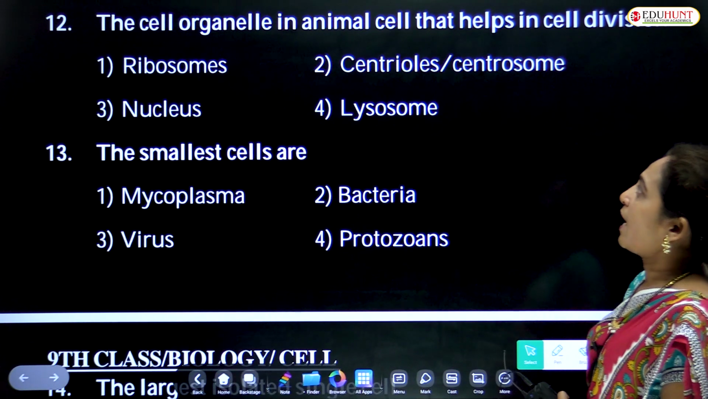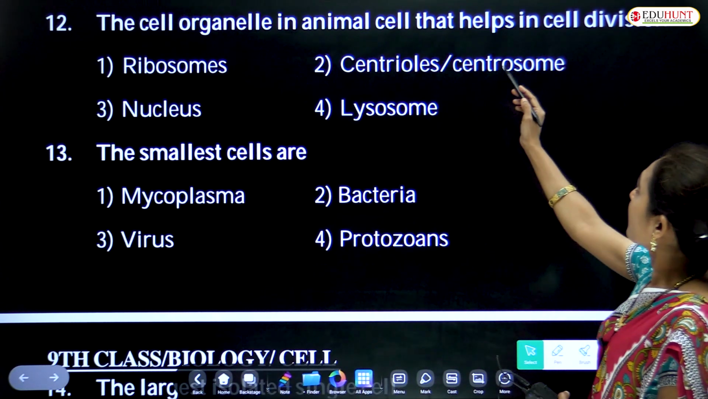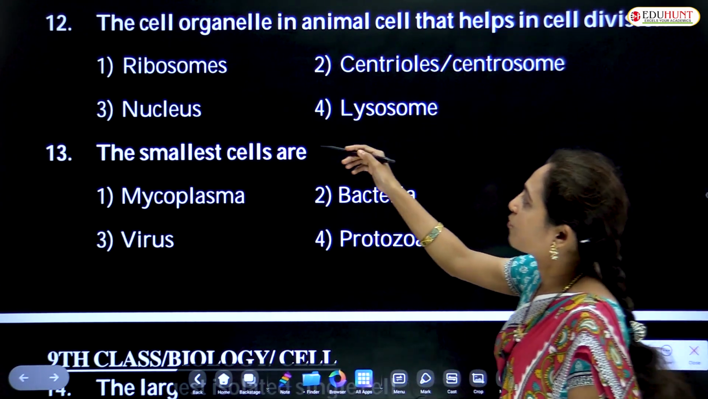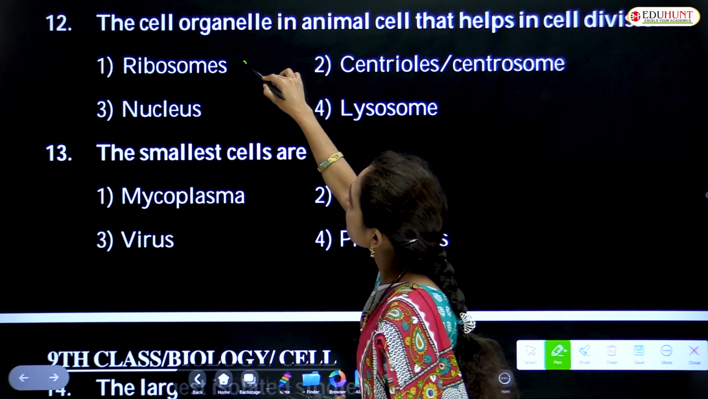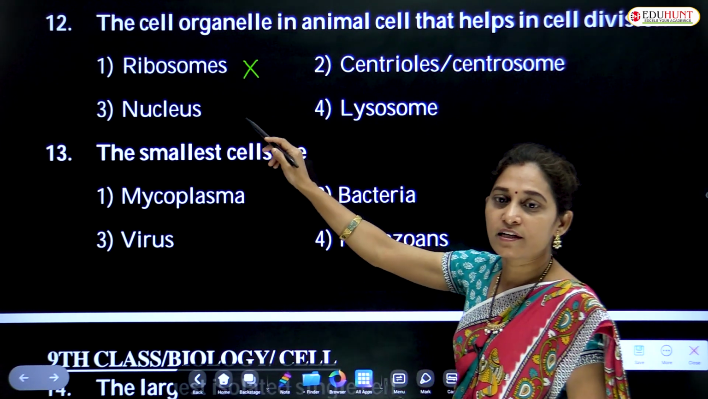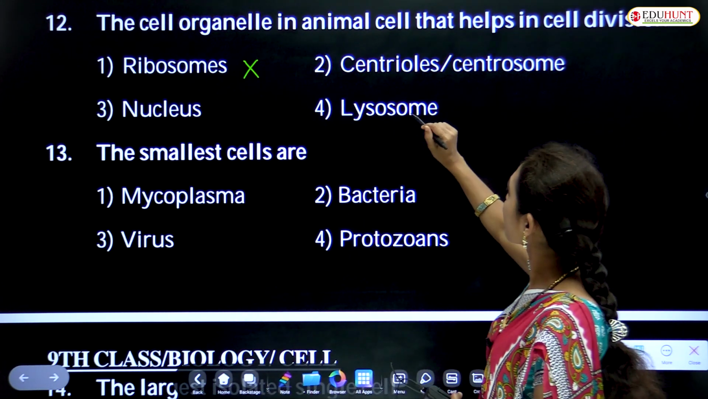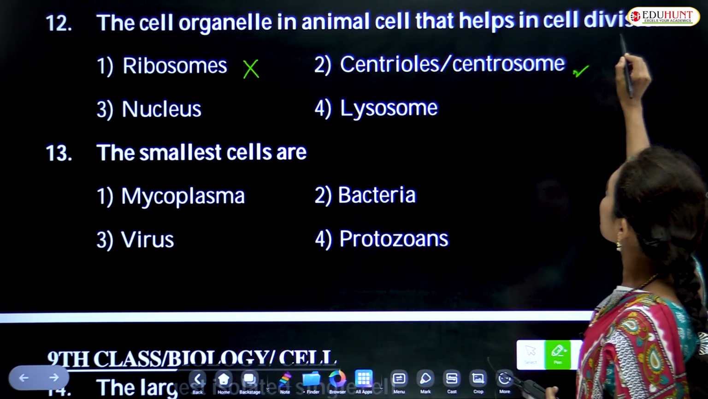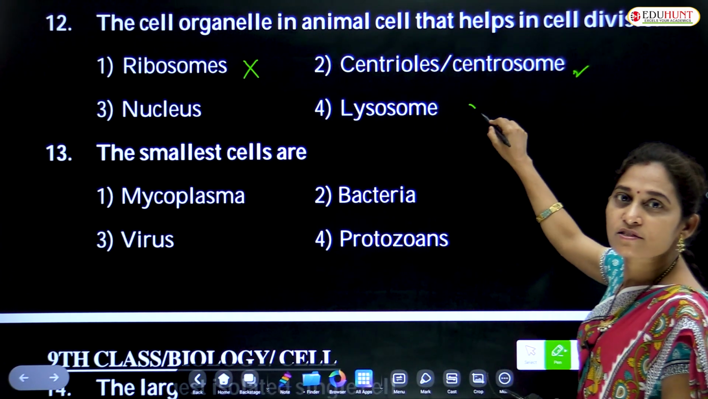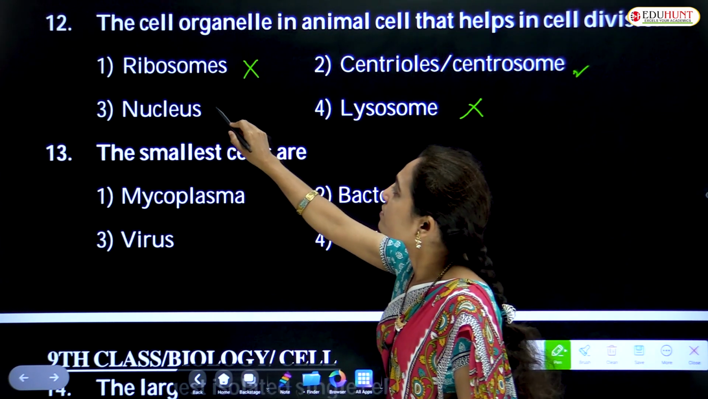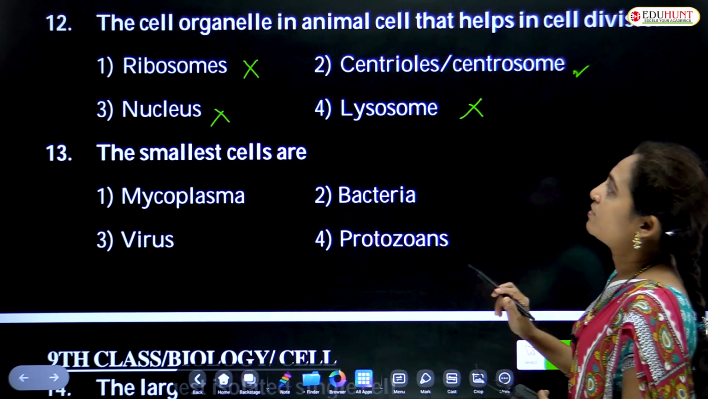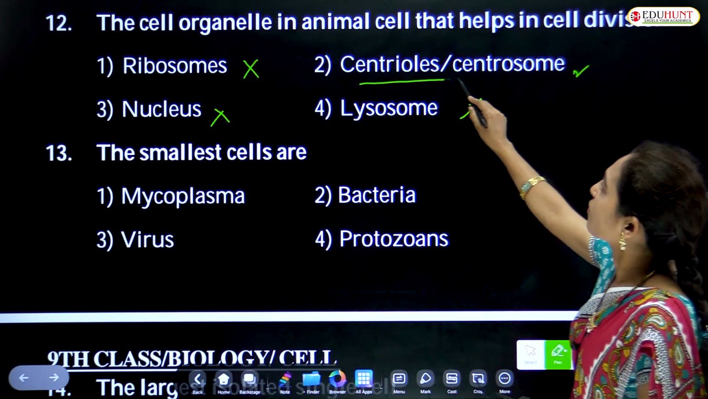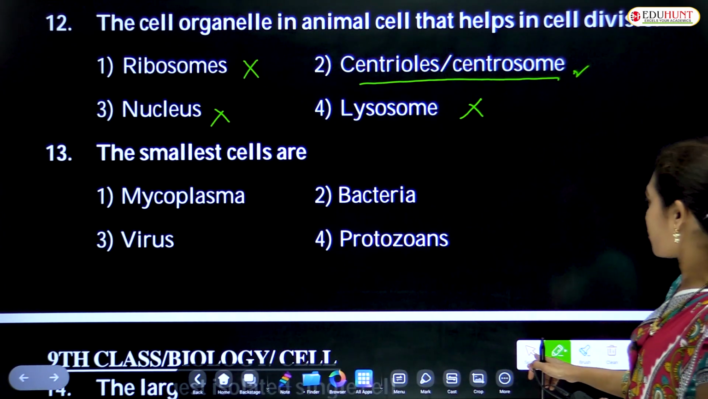The cell organelle in animal cell that helps in cell division. Which organelle helps in cell division? Ribosomes. This is wrong. It is the organelle of protein synthesis. Centrioles or centrosomes. This is the right answer. Lysosomes, it is not the correct answer. Nucleus is also not the right option. The cell organelle in animal cell that helps in cell division is centriole or centrosome.